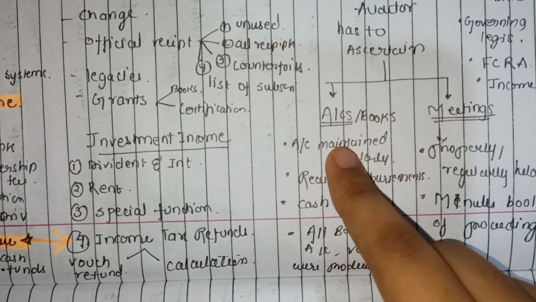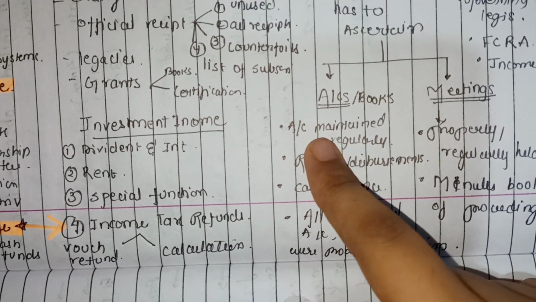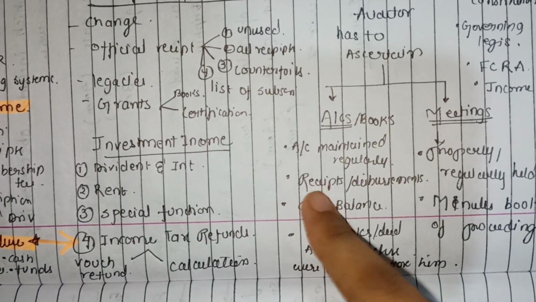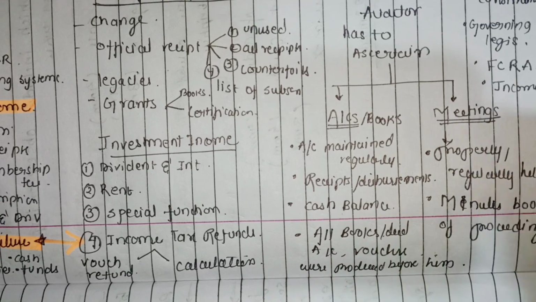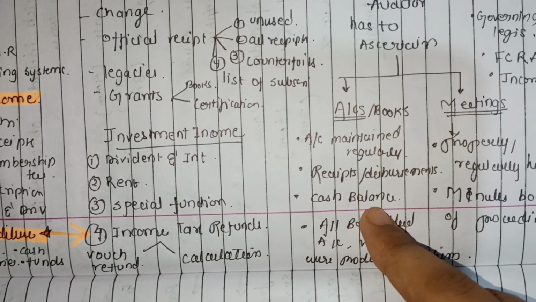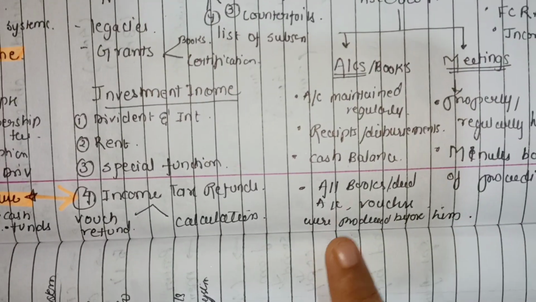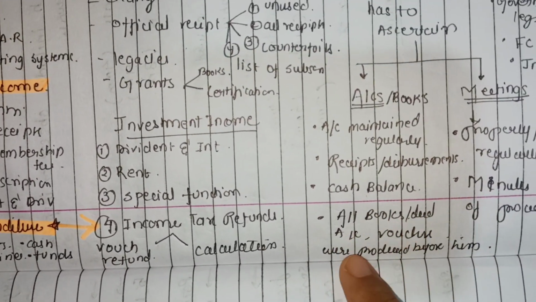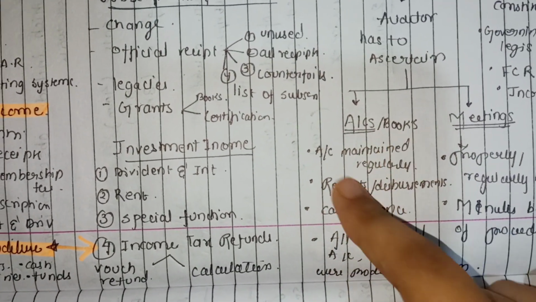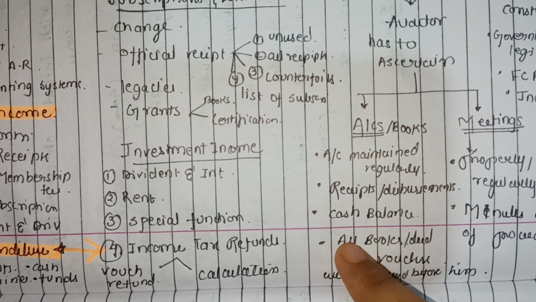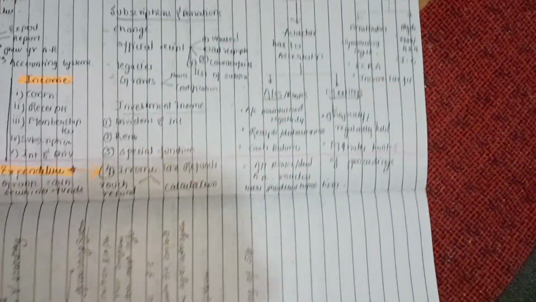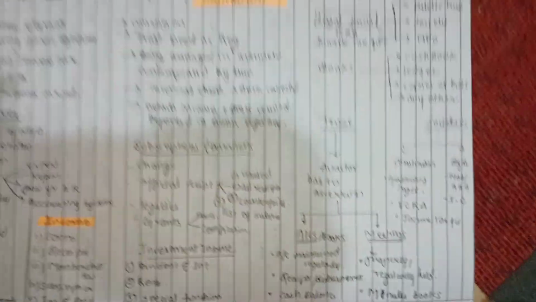Now the third point: whether all the accounts and books are maintained regularly, whether the receipts and disbursements have been properly recorded, whether the cash balance has been properly recorded, and whether all the books, deeds, accounts and vouchers were produced before him. This is the information they have to prepare, and all of it should be produced before the auditor. So that's all that the auditor has to check. Okay, the trust का part हो गया ख़त्म.